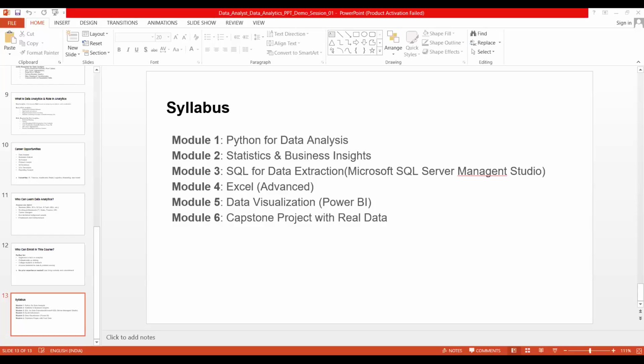And pivot tables and charts: we are going to create pivot tables, group data, calculated fields in the pivot, slicers, timelines, pivot charts.